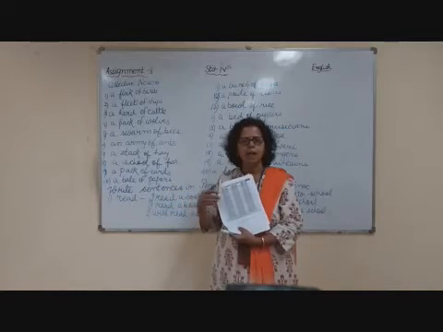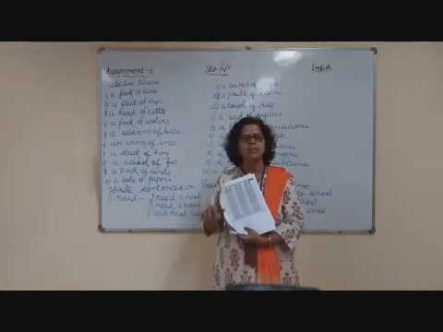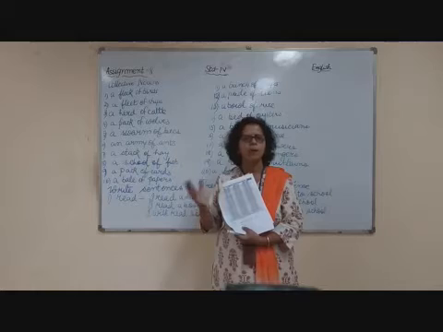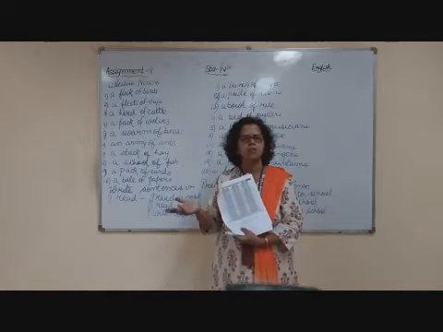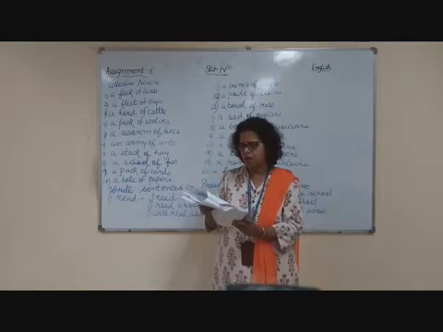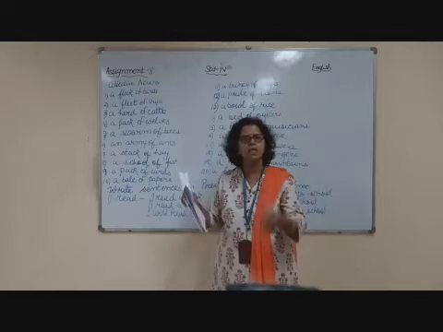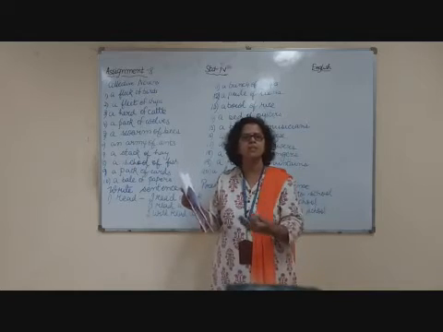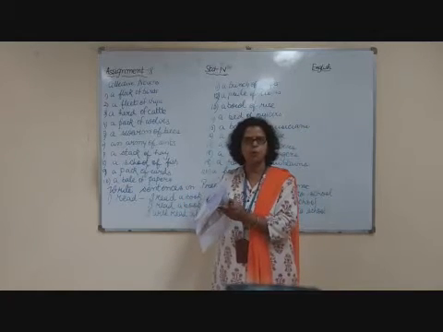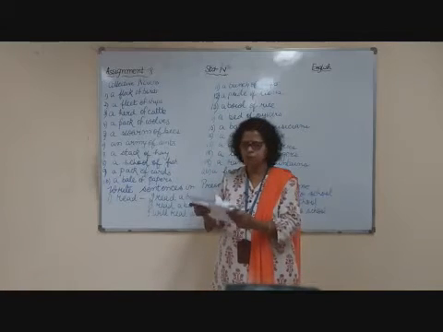But there are some irregular verbs which change, like eat becomes ate, drink becomes drank, sleep becomes slept, go becomes went, teach becomes taught. This type of list is already given to you, about 100 words. Again and again I am repeating, please learn it and keep revising it. So you will be able to do the sentences very easily.